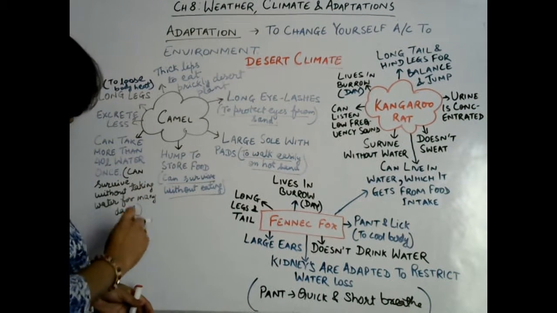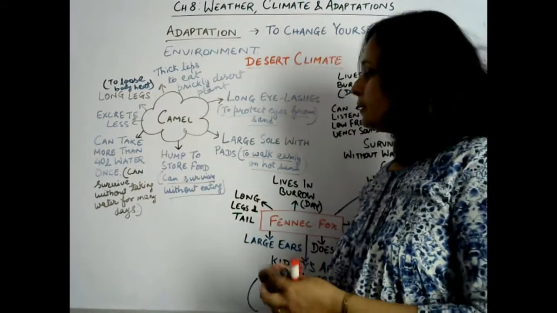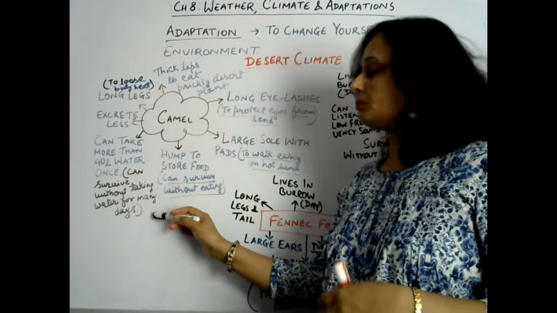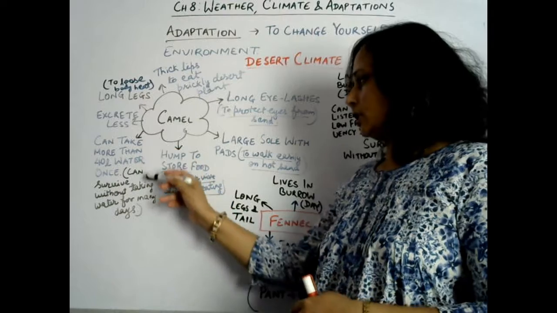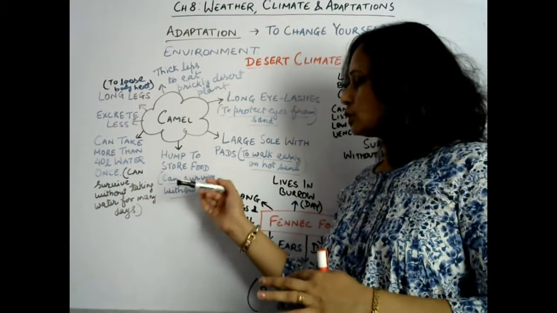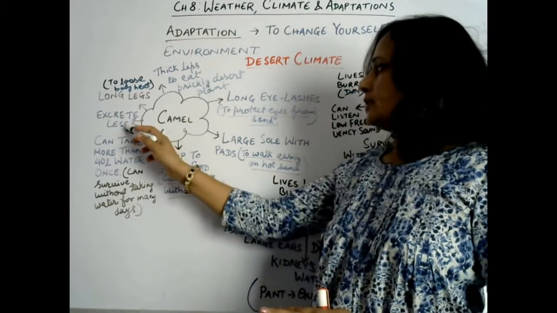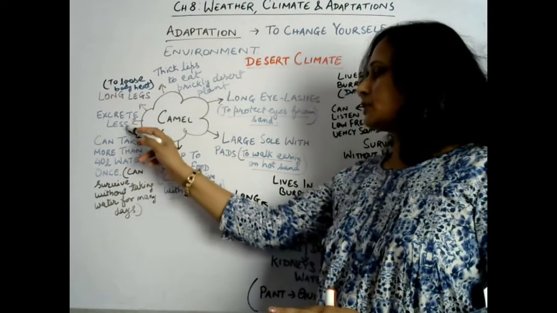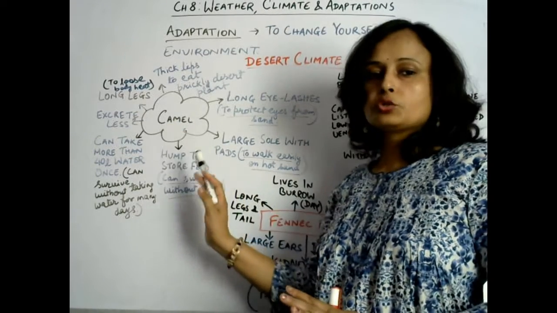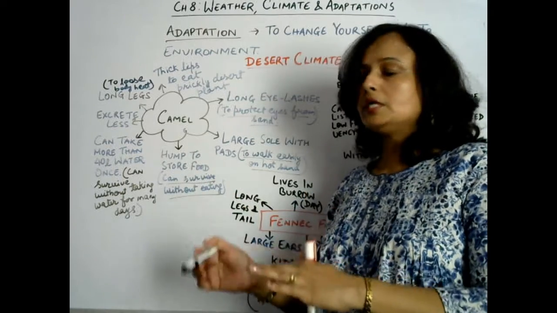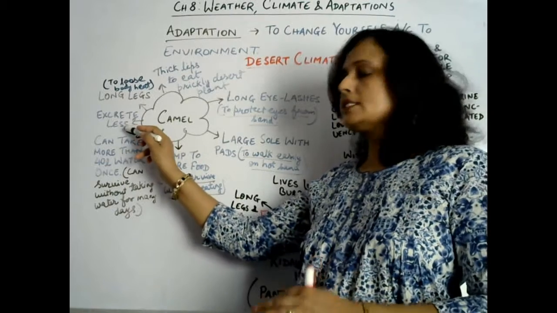Okay, now next one, it can take more than 40 liter water in a single intake, single time. Okay, so why? Again, to survive without water for so many days in desert. Desert में ये कई दिनों तक बिना पानी के रह सकता है because in a single time it can take 40 liter of water and it can store it inside its body. Now next one, it excrete less. That means excretion, either sweating or urine, it excretes less so that water की जो loss है that will be minimized, that is minimized due to less excretion.